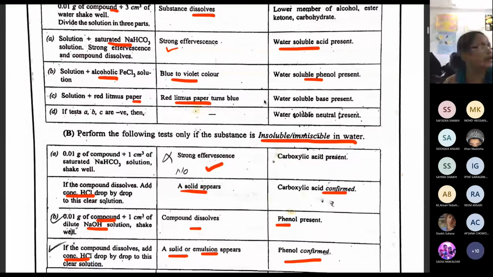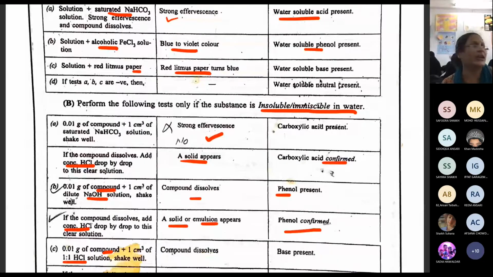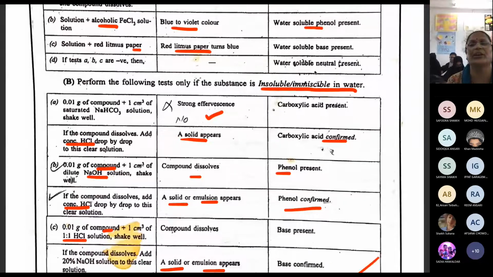Otherwise, we go for phenol. What is the test? It is alcoholic FeCl3. If you get a blue to violet color, we can say water soluble phenol is present. For base, there is no specific test, so red litmus turns blue, and we can say a water soluble base is present. If all these A, B, C tests are negative, no acid, no phenol, no base, we can say neutral is present. For neutral, there is no specific test.